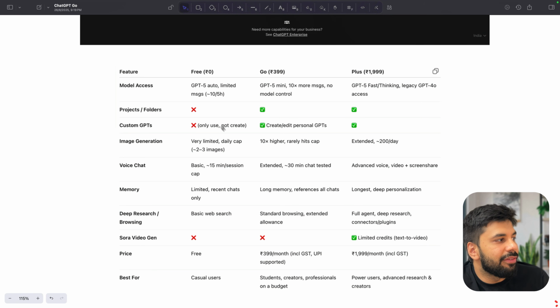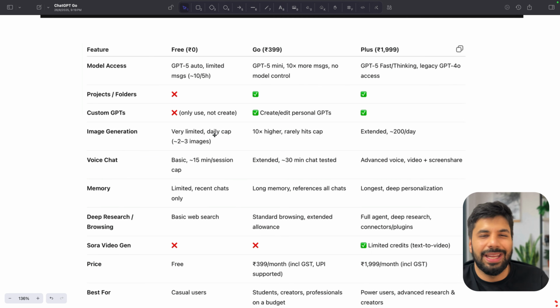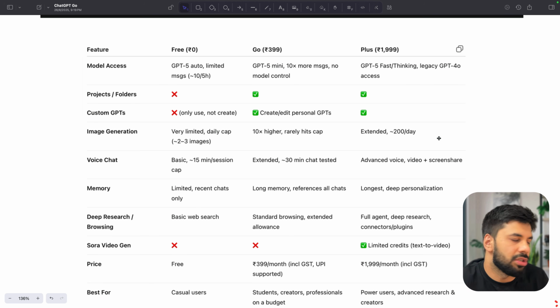Image generation in free is very, very limited. Daily cap is around 2 to 3 images, after which you will get an overall warning that, hey, please wait for some time or maybe just upgrade. In Go, it is normally 10x higher, and it normally will not hit any cap. After 2 to 3 minutes, it will ask you to wait and then give you the image. Whereas in Plus, it is a lot extended, maybe 200 per day. So this I've just made after researching.